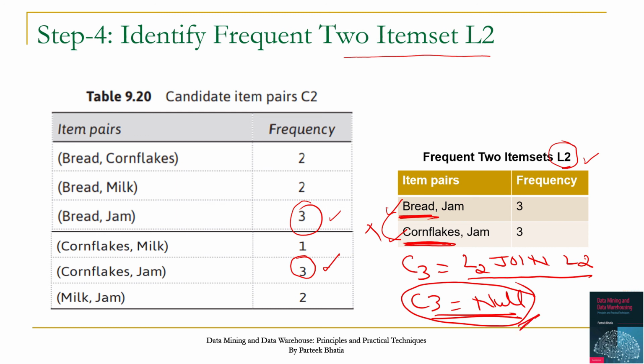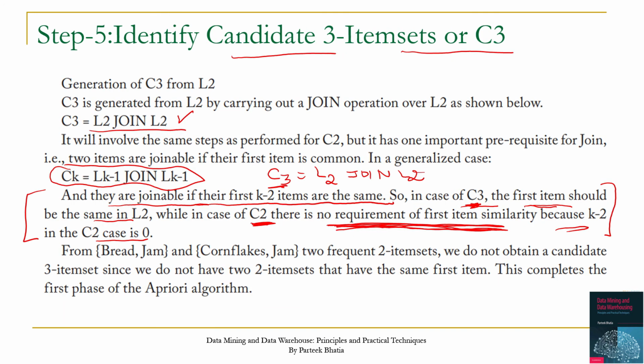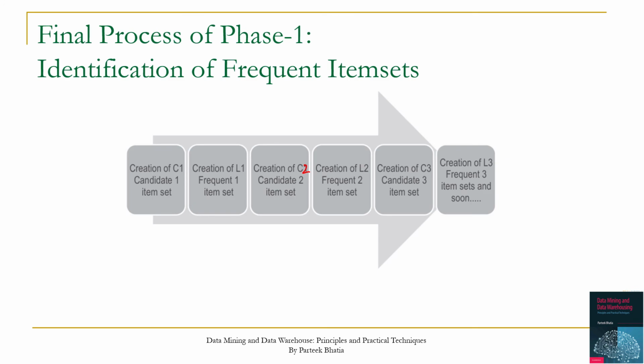So we will have only maximum 2 item pairs. There is no frequent 3 item pair in this data set. We have only frequent 2 item pairs in this data set, and these are bread jam and cornflakes jam. These are 2 frequent item pairs, and we do not obtain a candidate 3 item set since we don't have 2 item sets that have same first items. So this completes the first phase of apriori algorithm.